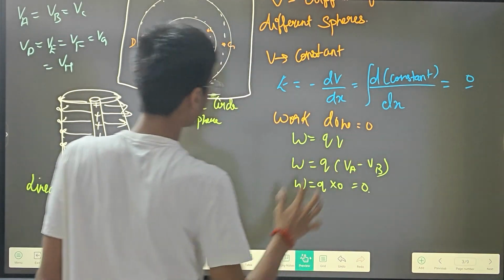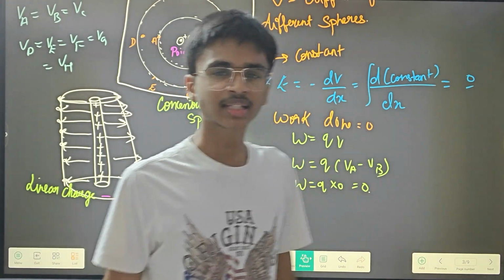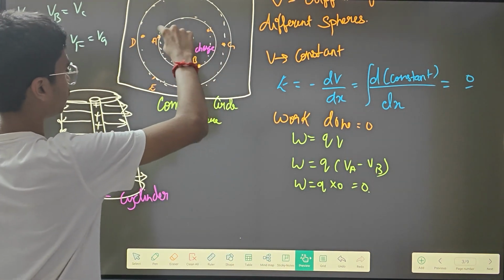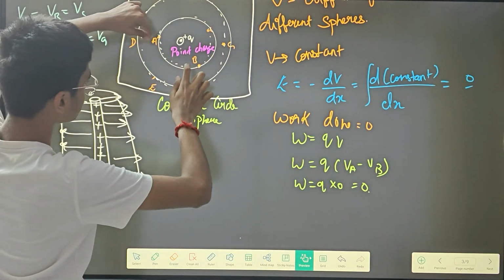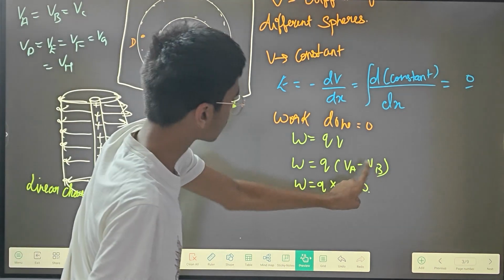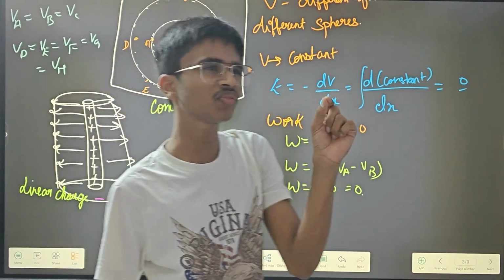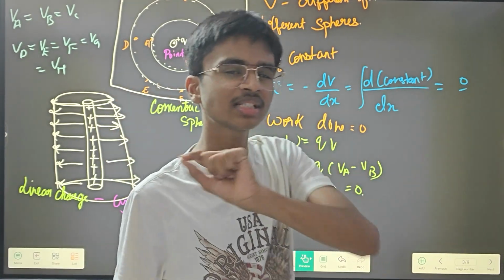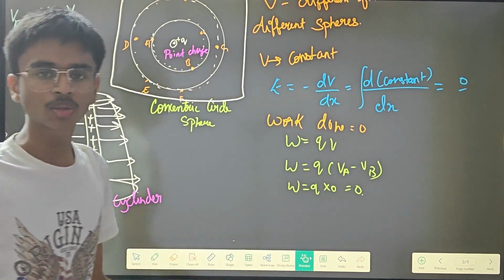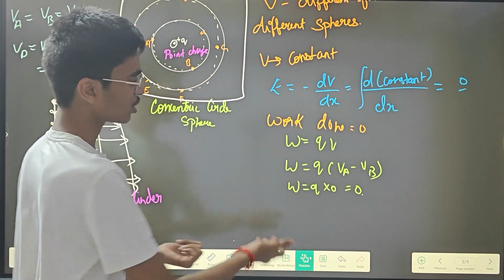Okay, so here voltage, if I'm taking it as potential difference, then that will be voltage of A minus voltage of B. If I'm taking a potential difference in this circle, I have to subtract the voltage that is here and the voltage that is here, right? So when you're subtracting, it will ultimately result in 0, because VA is equal to VB. When you're subtracting two same things, 1 minus 1 is 0, 2 minus 2 is 0, right? Like that, it is going to be 0.